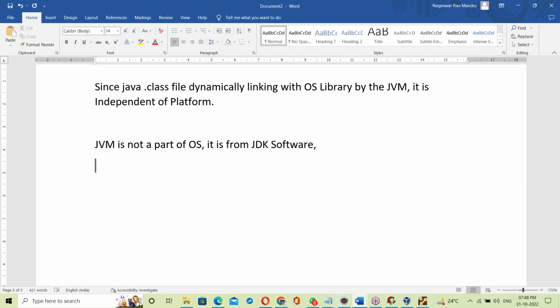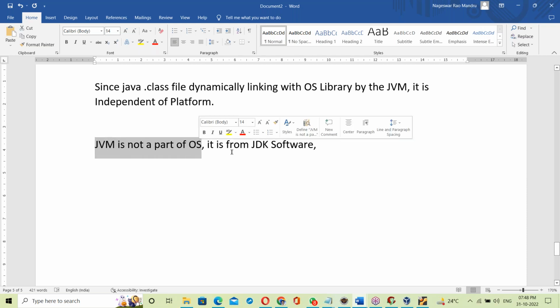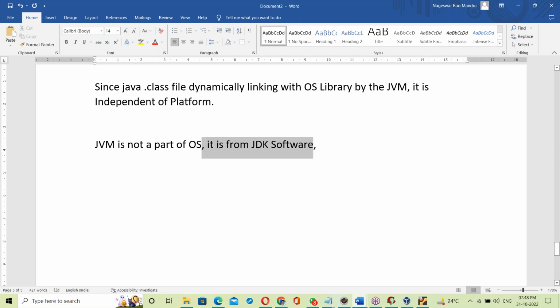Then how can you get the JVM? You should install the JDK software. See, the JVM is not a part of the OS. It is from the JDK software. Then how can you get the JVM? To get the JVM, we should install the JDK software. Once the JDK software is installed, you can get the JVM.